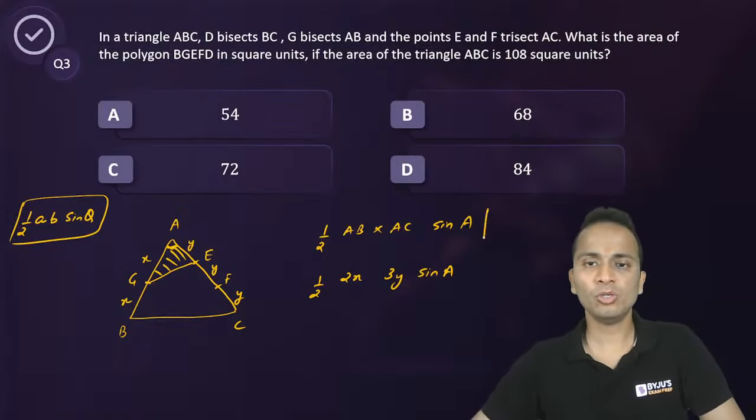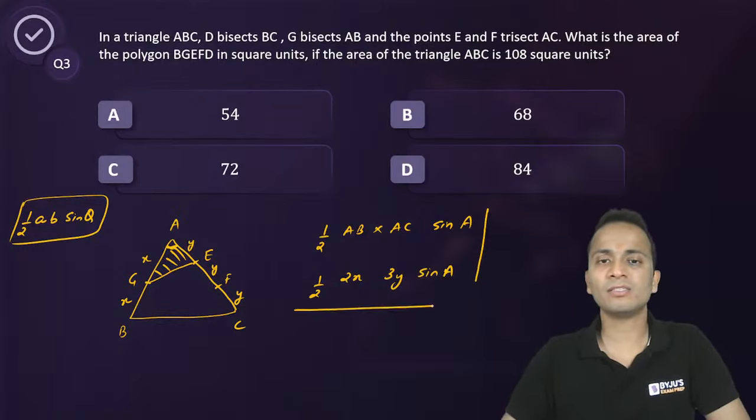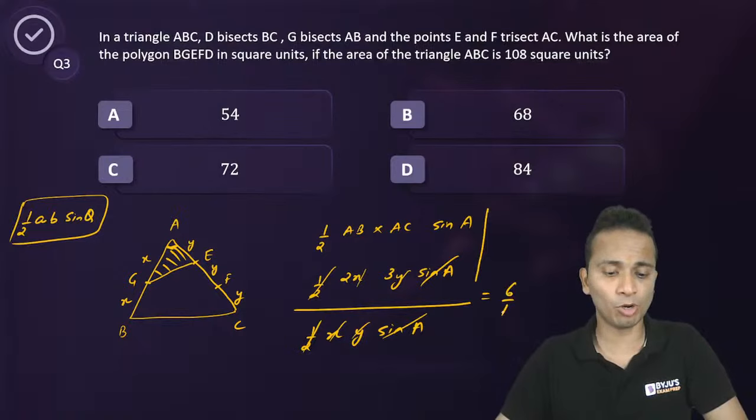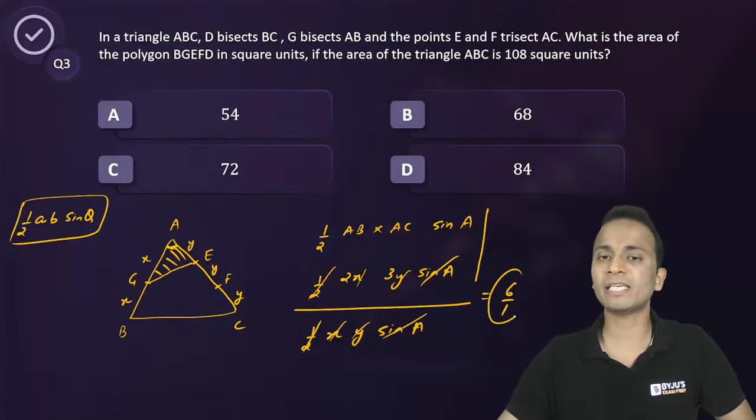The second triangle which I have marked, its area will be half into x into y sine of angle A. Sine A is common, half is common, x will get cancelled, y will get cancelled. So the ratio will come out to be 6/1.